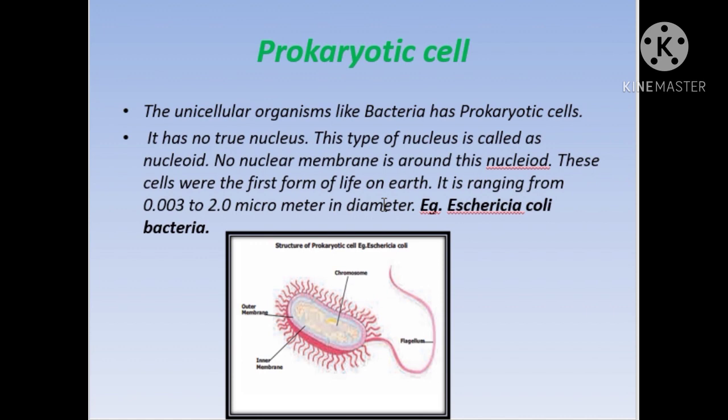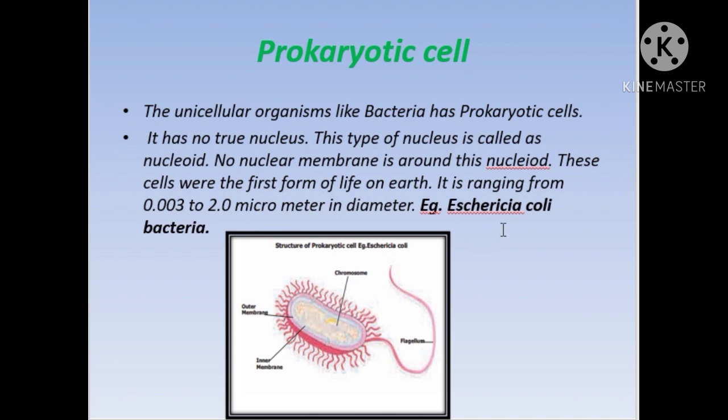And now we'll go very deeply into what is a prokaryotic cell. Bacteria is an example of a prokaryotic cell, and it has no true nucleus. It means the nucleus is not surrounded by a well-defined nuclear membrane. This type of nucleus is called a nucleoid. So no nuclear membrane is around the nucleoid. And these cells were the first form of life on the earth. They range from 0.003 to 2.0 micrometers in diameter.